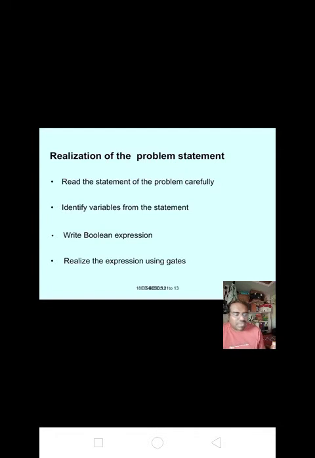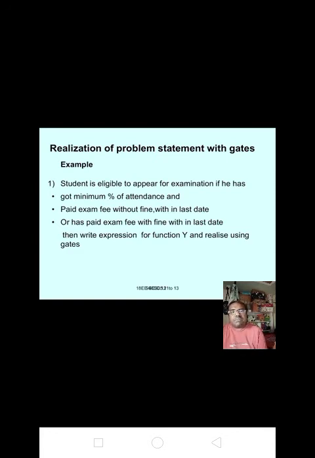Next, realization of the problem statement, that is read the statement of the problem carefully. Here now identify variables from the statement, write Boolean expression, realize the expression using gates. Here for realization of problem statement we have 4 topics. First of all, we must read the statement of the problem carefully. Here we want to identify variables from the statement, write the Boolean expression, realize the expression using gates. Next, realize the problem statement with gates.